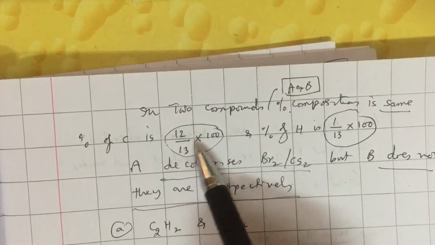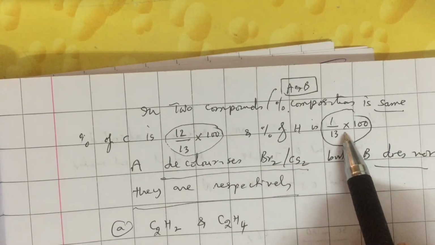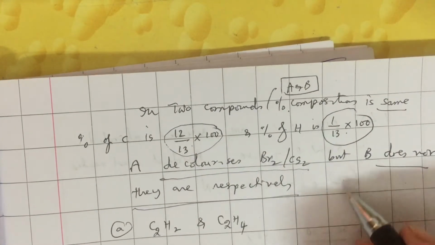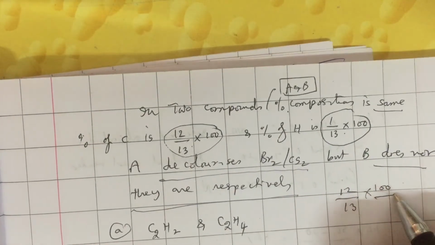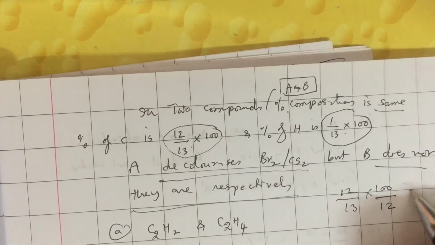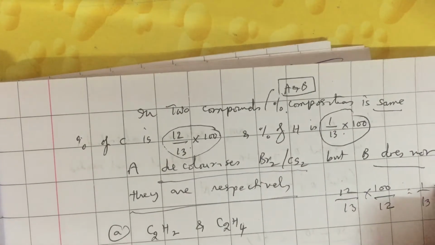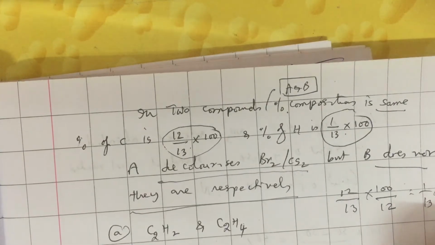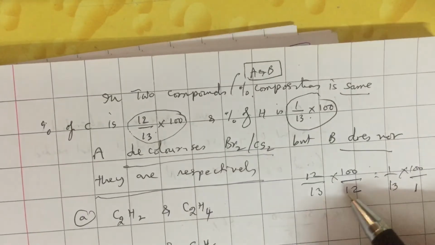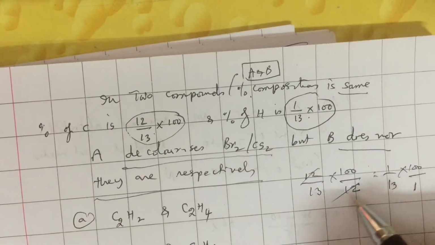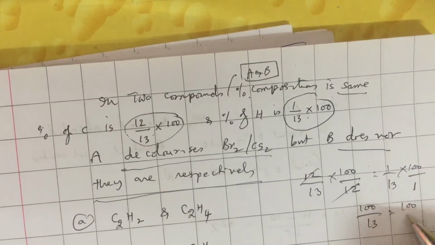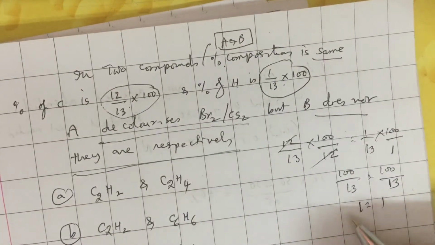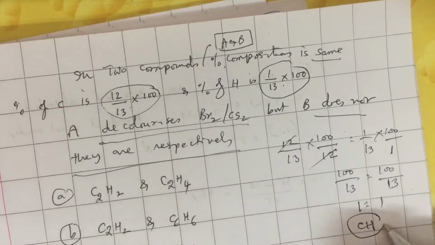First of all, from the data of the percentage of carbon and hydrogen, let us find the ratio of carbon and hydrogen. 12 by 13 into 100 is the percentage of carbon, divided by the atomic weight of carbon. Similarly, 1 by 13 into 100 is the percentage of hydrogen divided by the atomic weight of hydrogen. Now you are getting 100 by 13 is to 100 by 13. That is the ratio of atoms of carbon and hydrogen. That is, they are in 1:1 ratio. So, the empirical formula of this compound is CH.